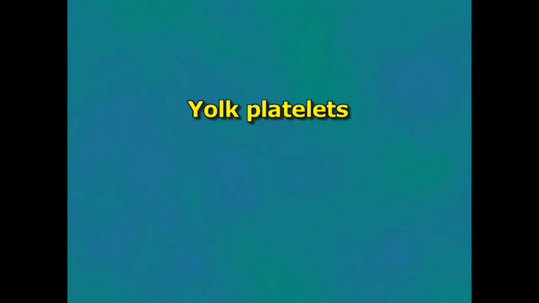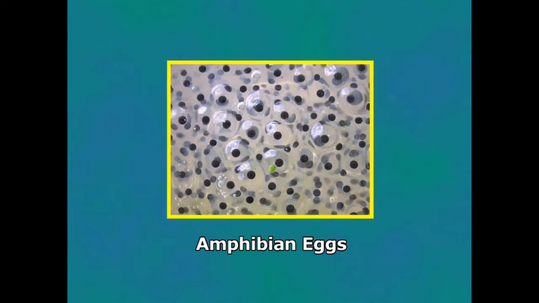Yolk platelets. The yolk platelets are oval and flattened. They contain two main proteinaceous substances, phosvitin and lipovitellin. Example, amphibian eggs.